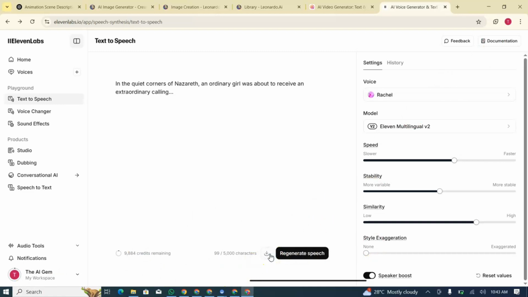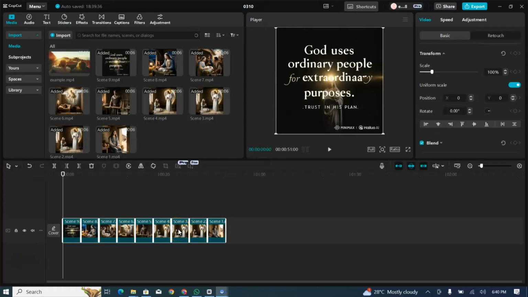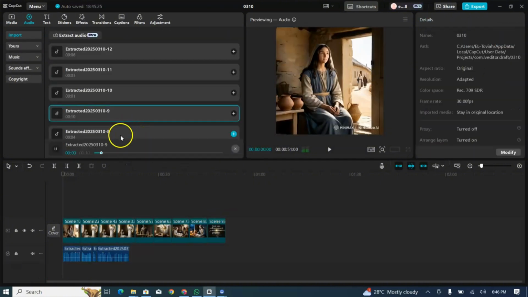So you can go ahead and download it. So you can do this for all the scenes. So now that we've gotten our animations and our narrations ready, it's time to finally assemble them in CapCut. So I'll upload all my media files and arrange the animations in sequence. So now I'm aligning the voiceovers to each scene.